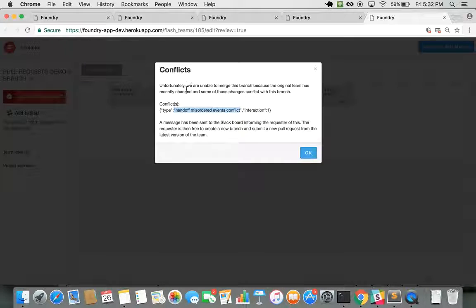And when you see these kinds of things happening, you should have a discussion in your team and figure out which change you actually want. Did you want the handoff change to be approved, or did you want this event swapping? And once you're satisfied, then you can together submit one pull request with the change that you actually wanted, so that such a conflict does not happen again.